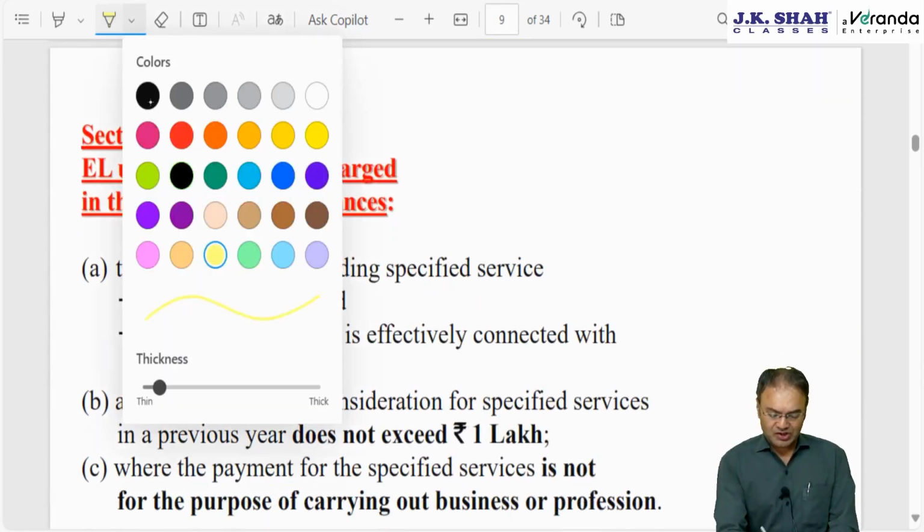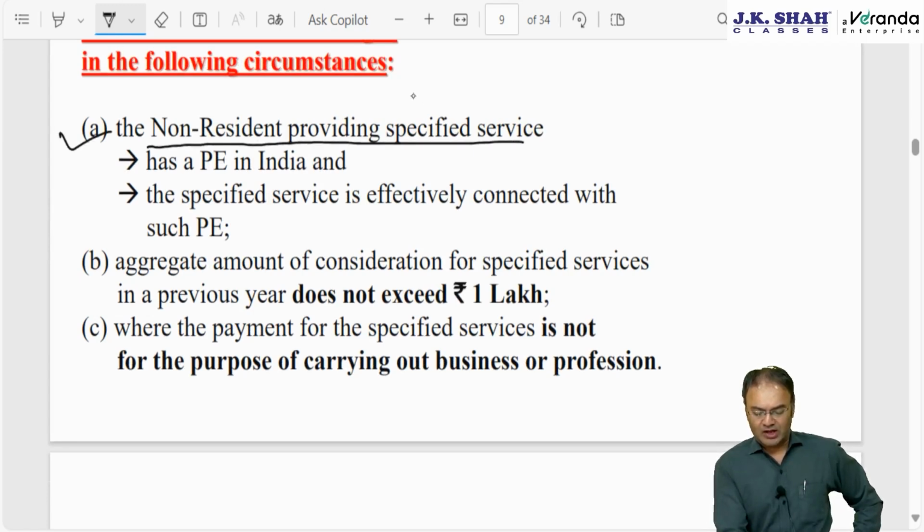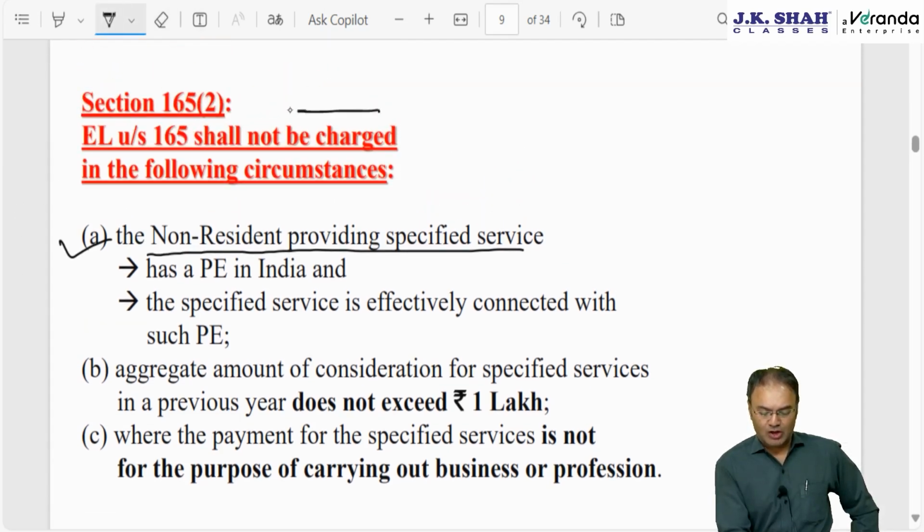Okay, so let's discuss some further provisions. It is applicable when the recipient is a non-resident, not having a PE in India. So, when is the equalization levy not applicable?